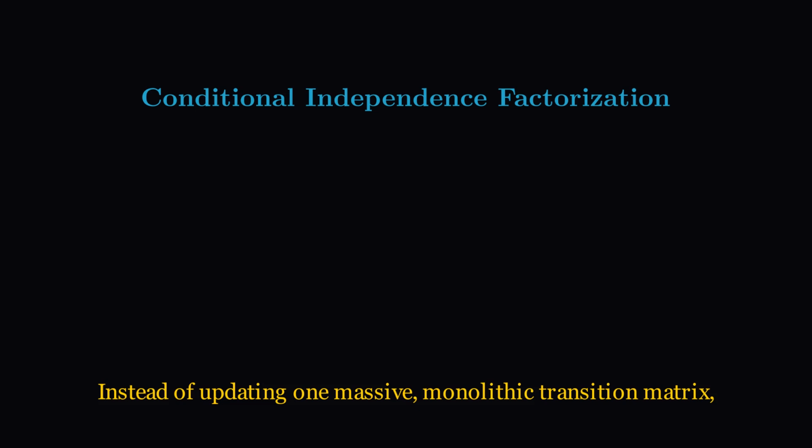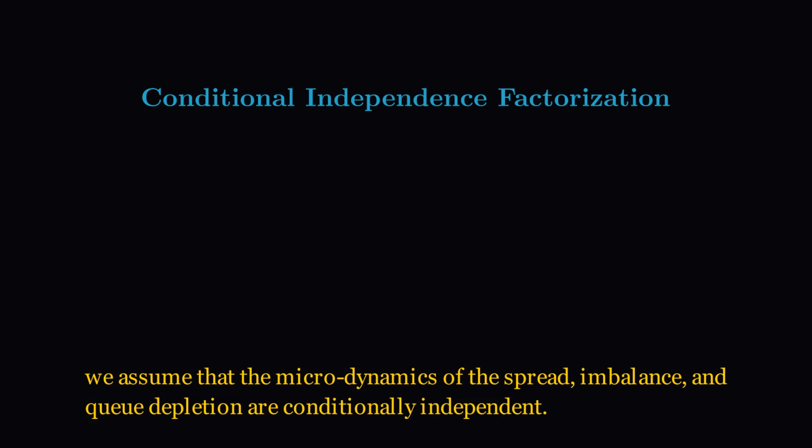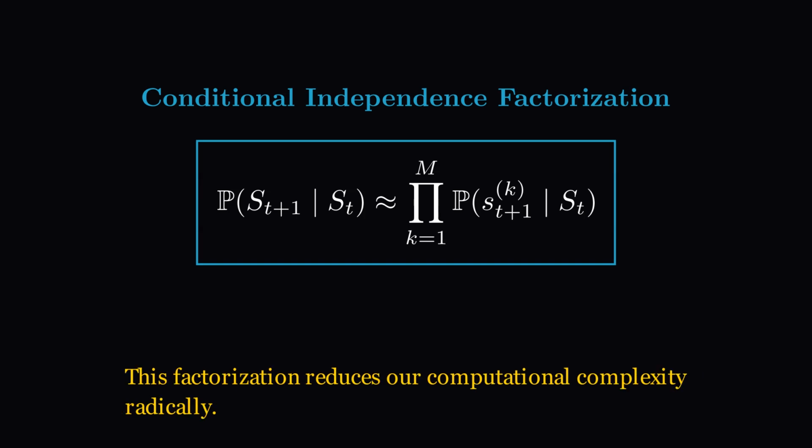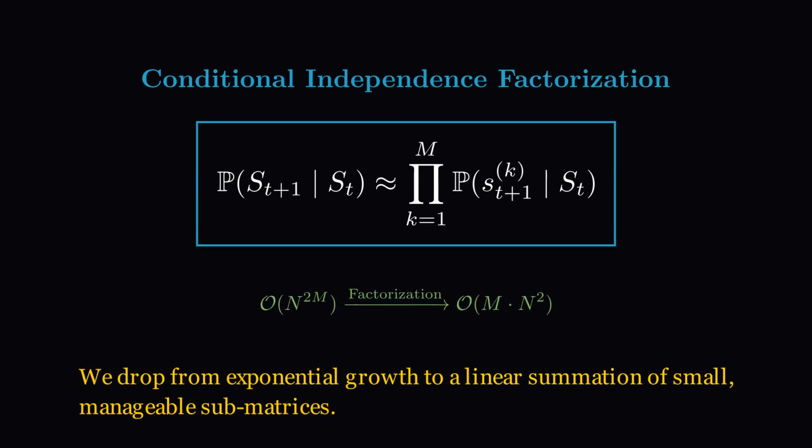Instead of updating one massive, monolithic transition matrix, we assume that the microdynamics of the spread, imbalance, and Q depletion are conditionally independent. Mathematically, the probability of the next joint state becomes the product of individual feature transition probabilities. This factorization reduces our computational complexity radically. We drop from exponential growth to a linear summation of small, manageable submatrices.